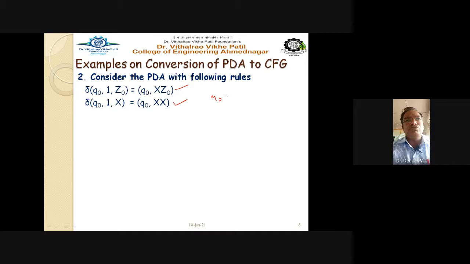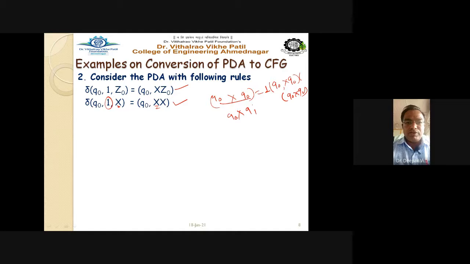So I write just Q0. So X, I know that Q0 X must be here and Q0, right? And this A, this one is being a terminal symbol, it will go like here, and here also Q0, and this X will be in the middle of this Q0, and in the next bracket also [Q0 X Q0]. It is very simple. Okay, so this is written for [Q0 X Q0], [Q0 X Q1].